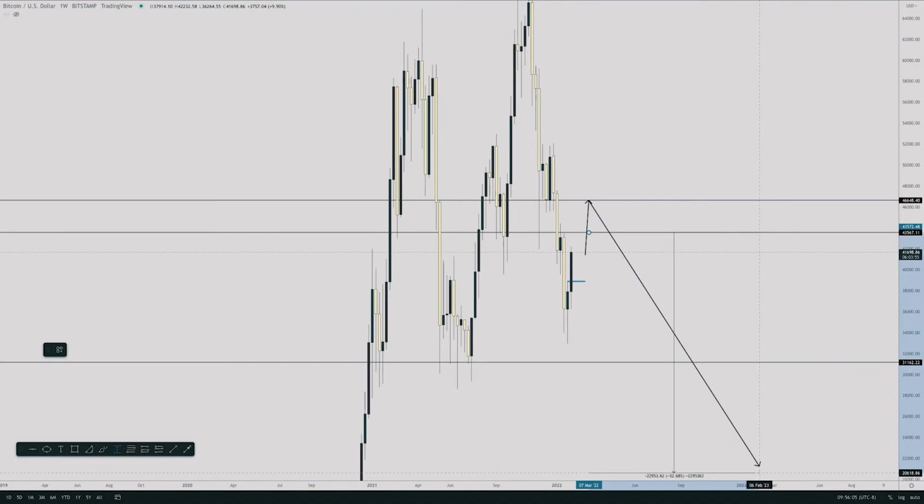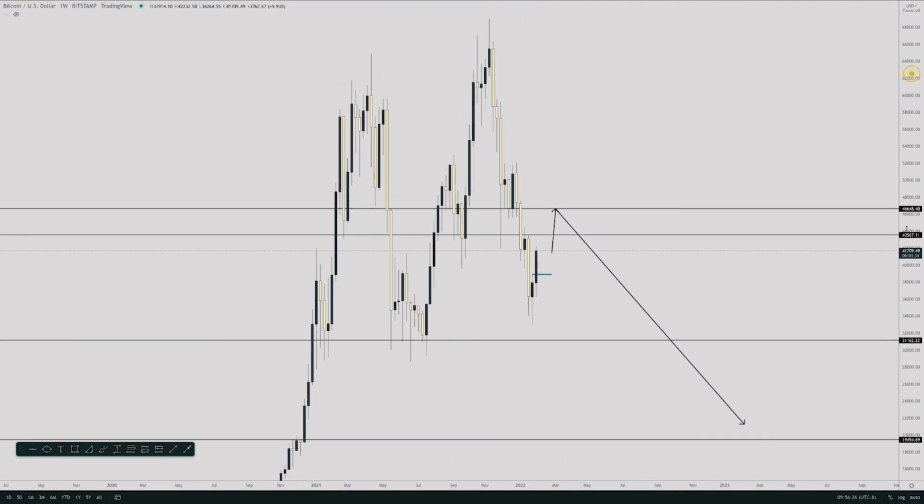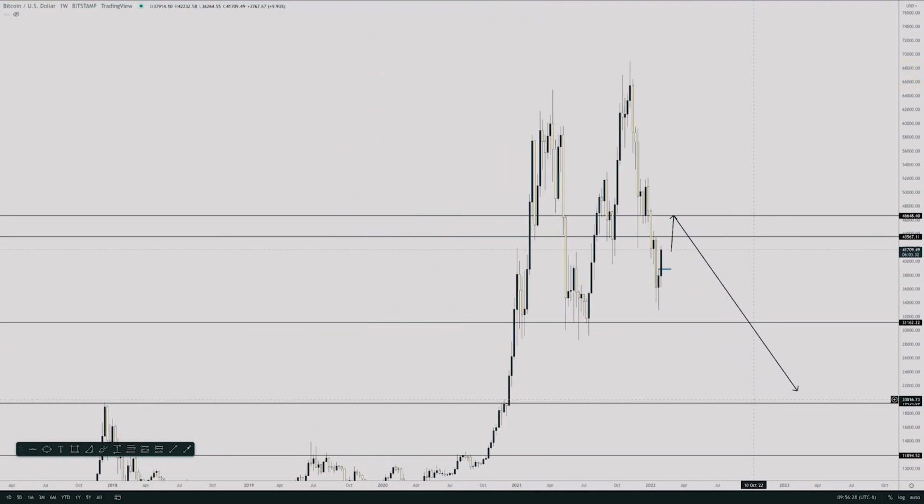And if prices end up rejecting from this higher level here at around 45,000, 46,000, that'd be about a 55% decline down to 20K, and it'd be a 30% decline down to 30K. But either way, 30K is coming, and if 30K breaks, 20K is definitely coming.